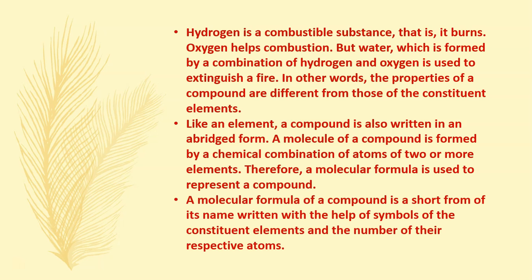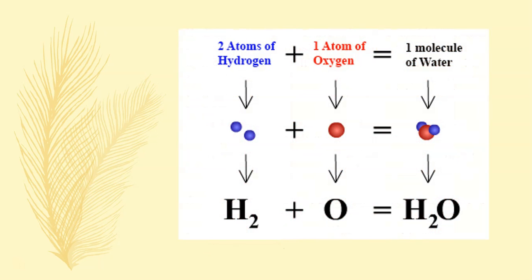A molecular formula of a compound is a short form of its name written with the help of symbols of constituent elements and the number of respective atoms. An example is shown over here. We have two atoms of hydrogen. These are the two atoms, and it is written by the symbol for hydrogen and the number of atoms, 2. And one atom of oxygen. This is one atom of oxygen.